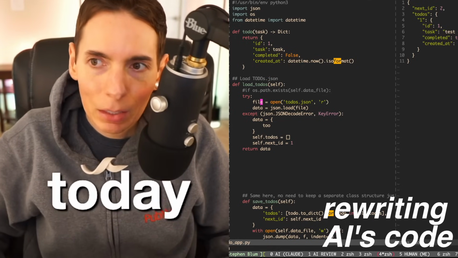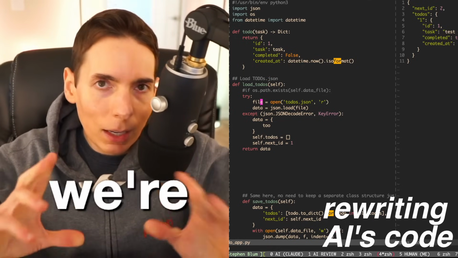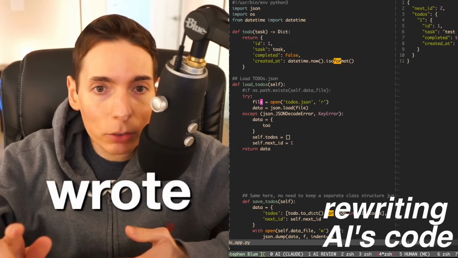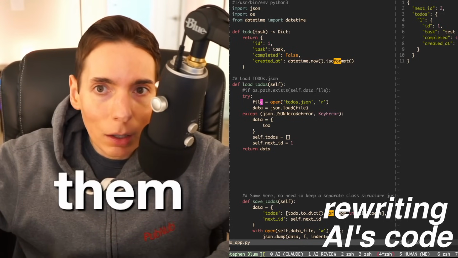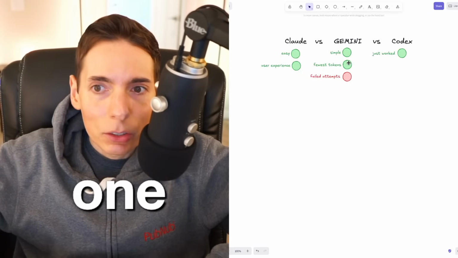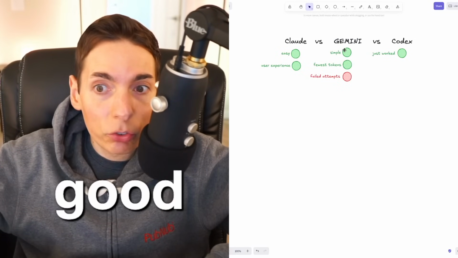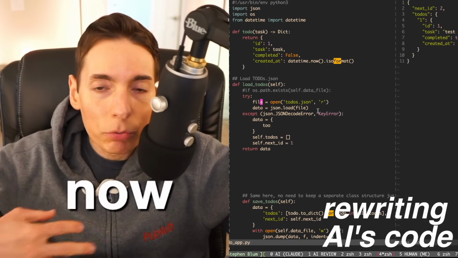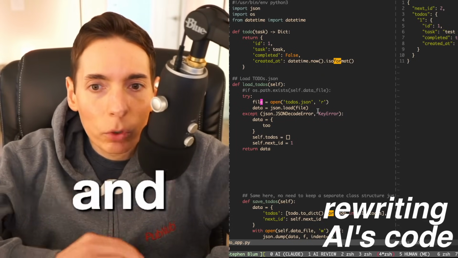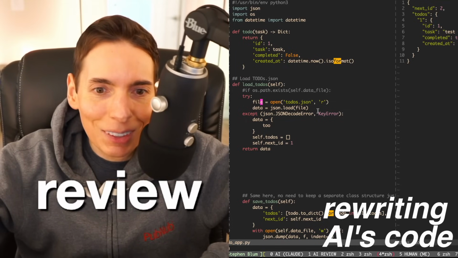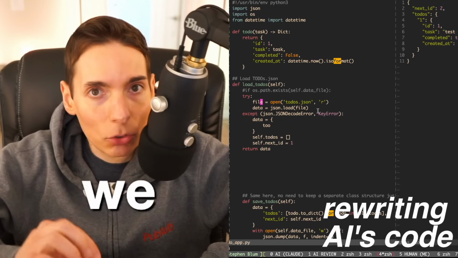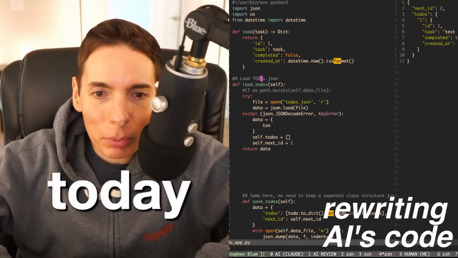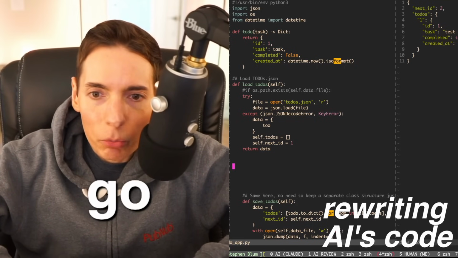Plan for today. We had the AI write a to-do app. We compared 3 AIs, and they each wrote their own to-do app. We compared them. I said Claude won. Gemini was also good. It was the simplest, which I liked. And then Codex did a great job. Now, we reviewed the code yesterday, and we're implementing our review. Basically, we took all the ideas that we had yesterday, and we're actually going to write them down. We're coding it today. That's the plan. So here we go. We're actually doing it.